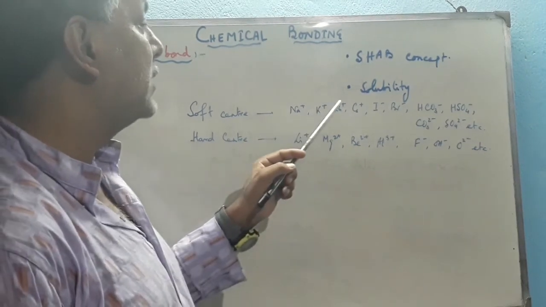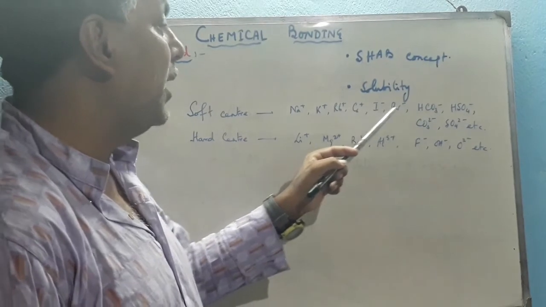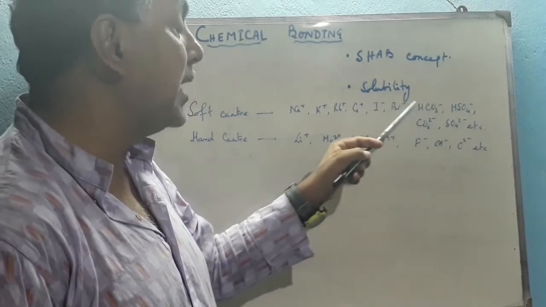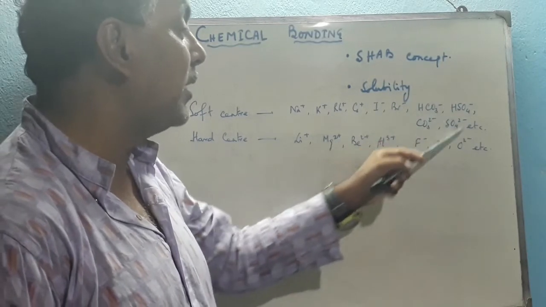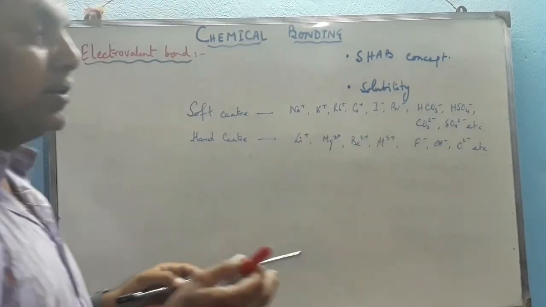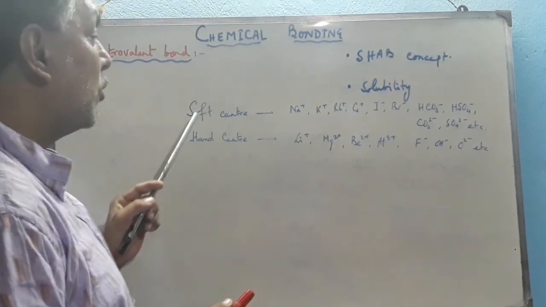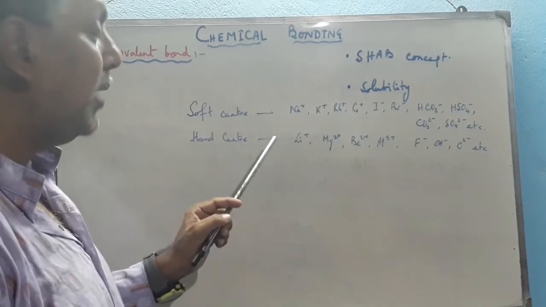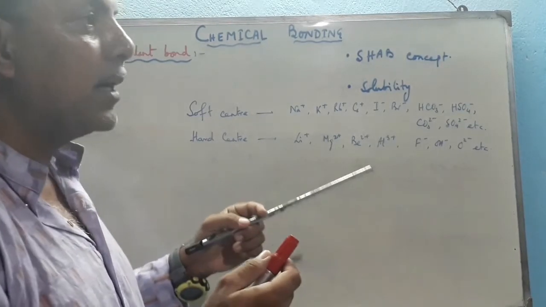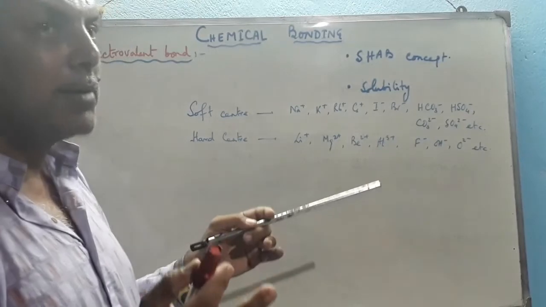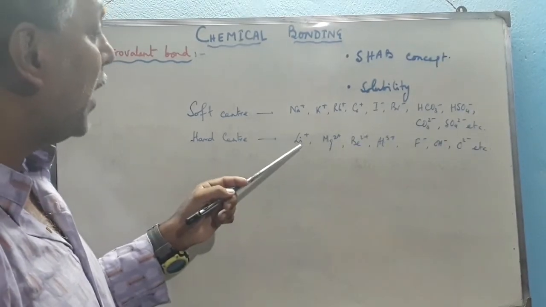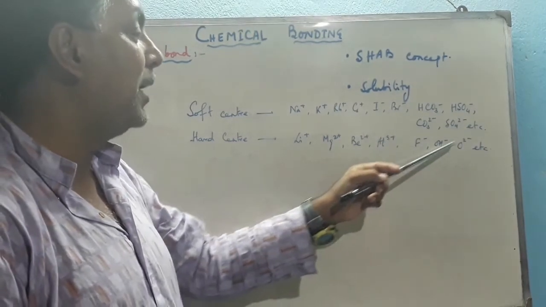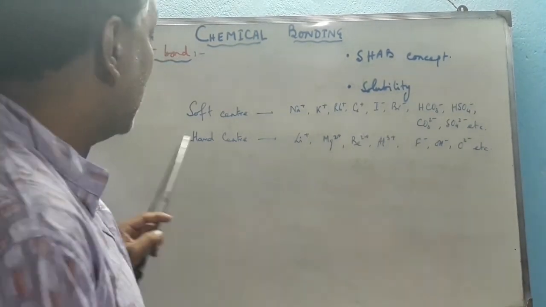Na plus, K plus, rubidium plus, cesium plus, I minus, Br minus, bicarbonate anion, bisulfate are very large in size. These anions are very large. Carbonate anion, sulfate anion, due to their large size, their charge density becomes very low. These are called the soft center. And these are called the hard center, where the charge density becomes very high. Either their charge is very high or their radius becomes very low, like Li plus, Mg2 plus, Be2 plus, Al3 plus, F minus, OH minus, O2 minus, etc. These are the hard centers.